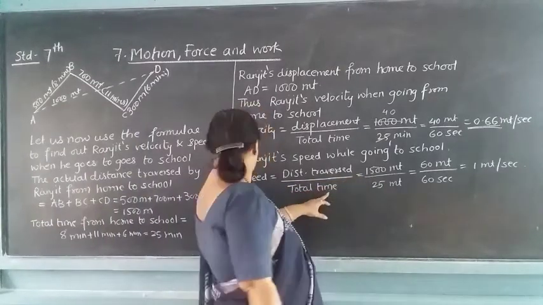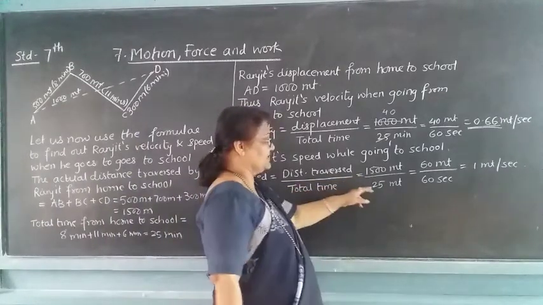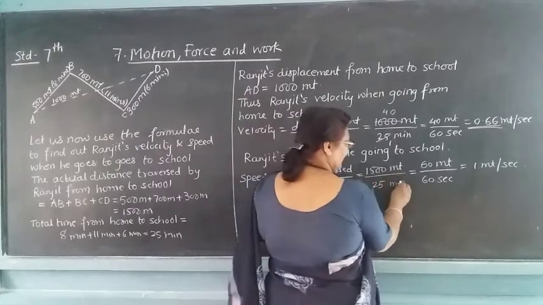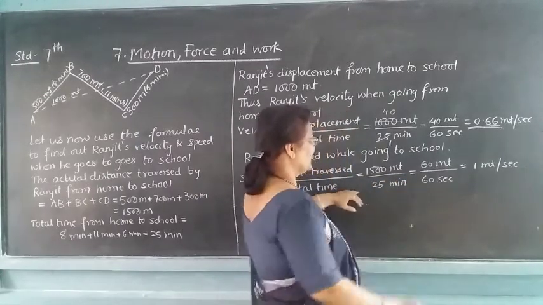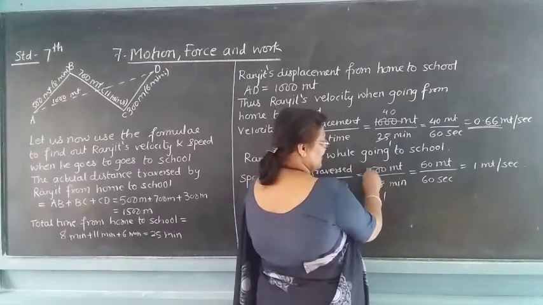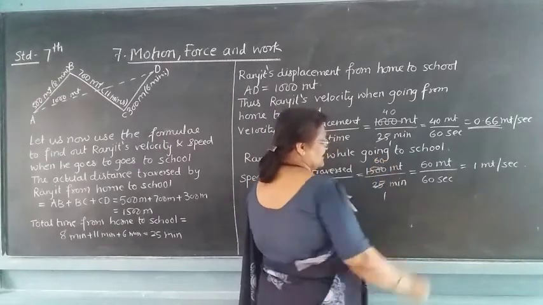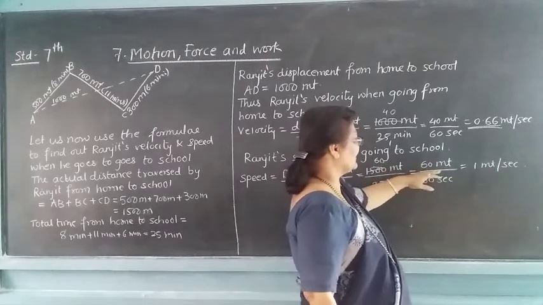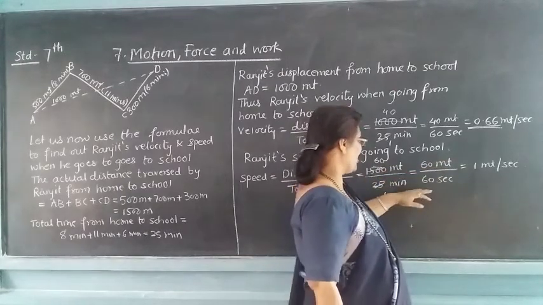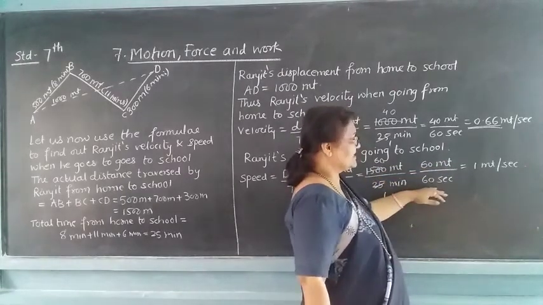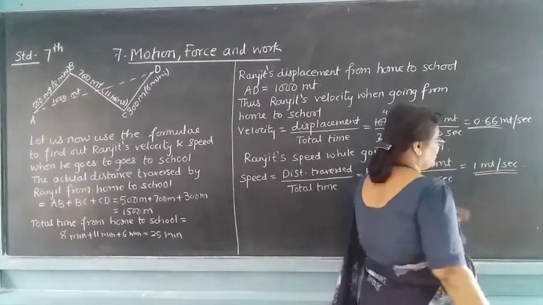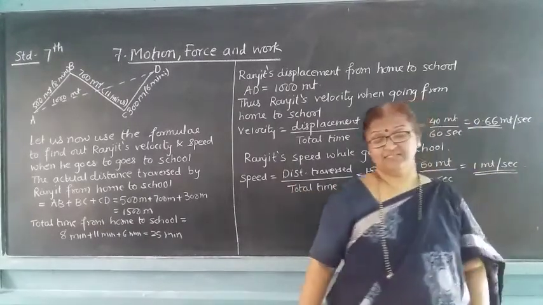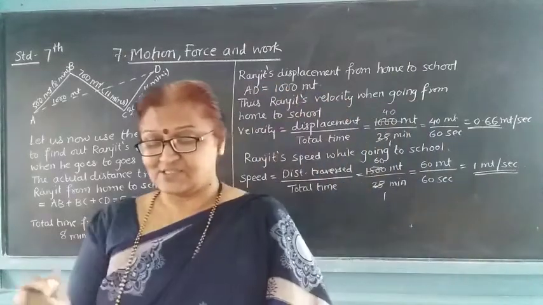And the total time is 25 minutes. So 25 times 60, 1 minute is equal to 60 seconds. So it comes to 1 meter per second. So the answer comes this way.